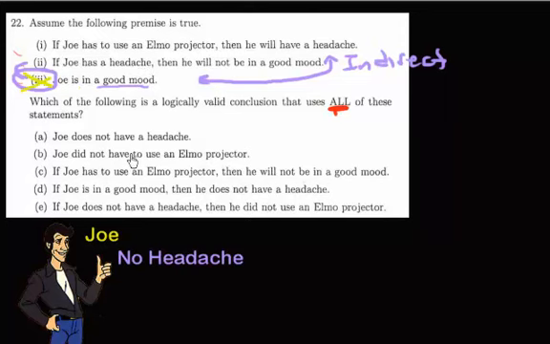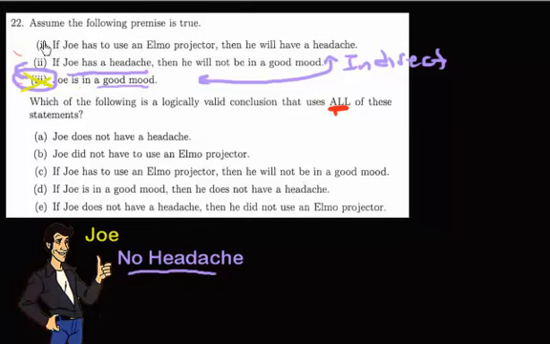Now let's just stop and think about that for a second, because he's either going to have a headache or not. Do we all agree with that? He's either going to have a headache or he's not going to have a headache. But know this, that if Joe has a headache, what can we guarantee? Because these premises are true. If Joe has a headache, what is the one thing that we can guarantee? Joe's going to be in a bad mood. So if he has a headache, he's going to be in a bad mood. But what do we already know? He's in a good mood. I mean, look, thumbs up. He's smiling. He's in a good mood, which means there's no way he could have a headache. So Joe has no headache.